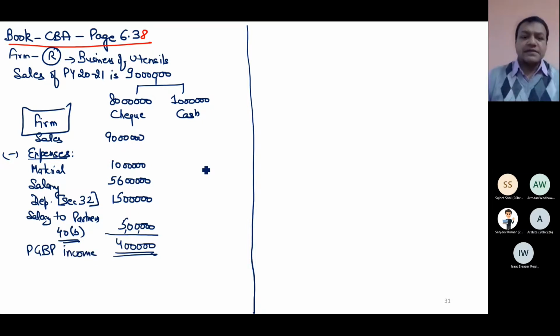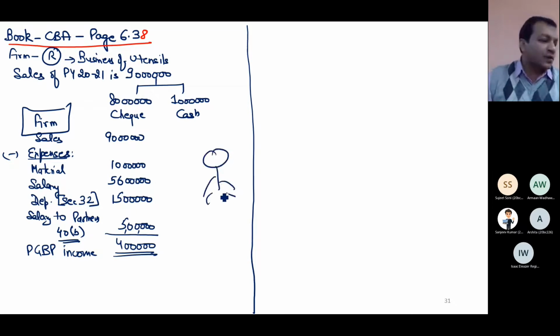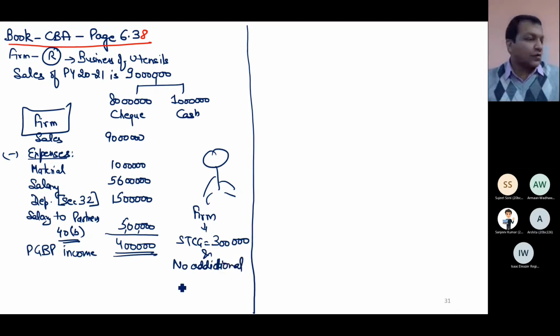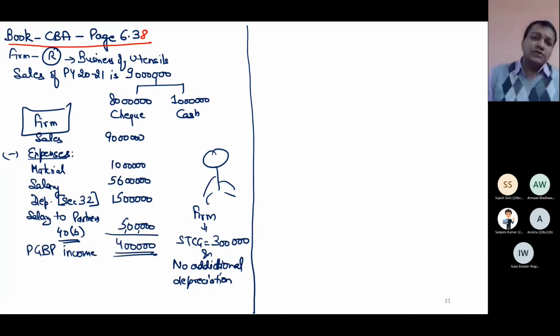Now, suppose you are a tax consultant and your advice is required. This firm is earning short-term capital gain also of 3 lakh. And suppose there is no additional depreciation. Suppose in this question no additional depreciation is allowed. Now, your advice is required. Can you tell me how you will proceed in giving the advice? Because now you have the knowledge of section 44AD. So what will be your advice?